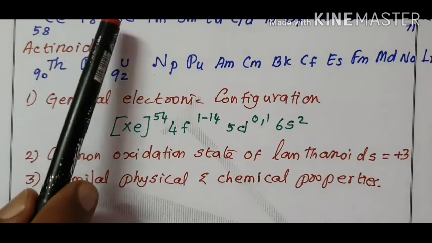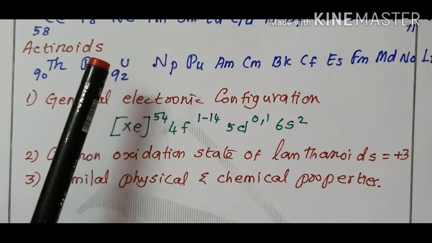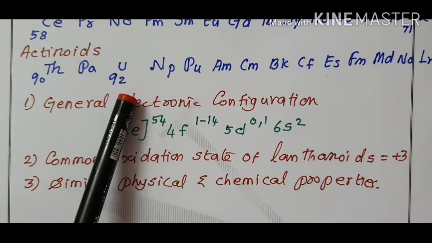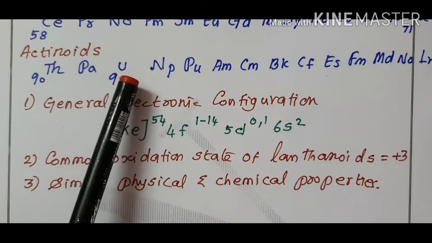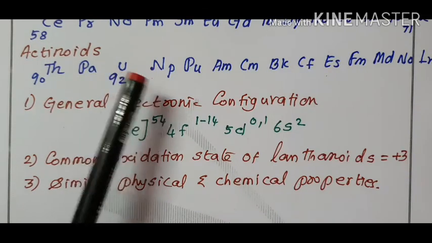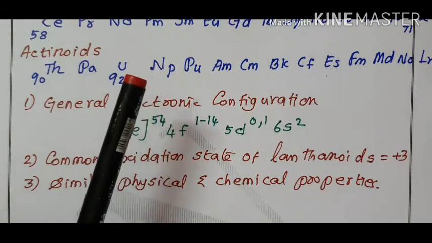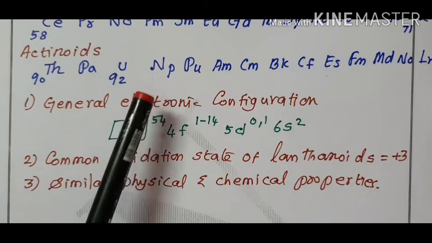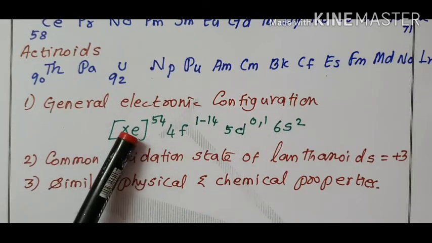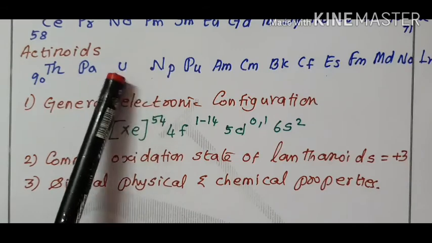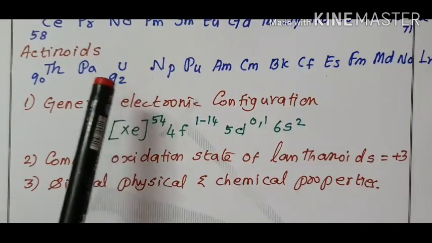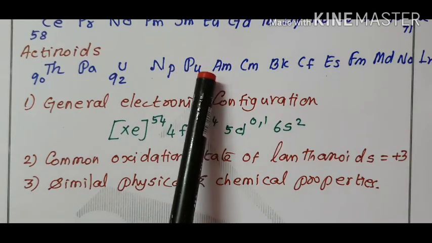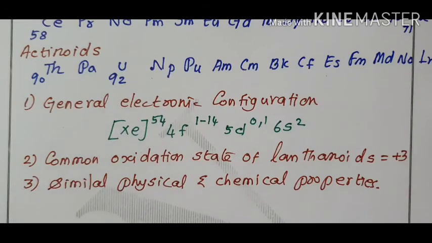If we place these elements after lanthanum in the periodic table below the 4d series, the properties of the elements belonging to a group would be different and it would affect the proper structure of the periodic table. Hence, a separate position is provided to the inner transition series, at the bottom of the periodic table as lanthanoids and actinoids.